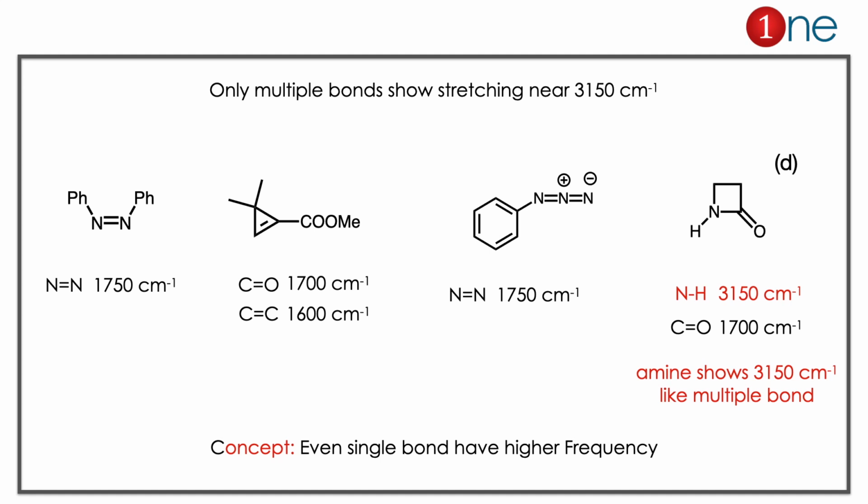N=N multiple bonds, C=C, C=O and N=N, and N-H and C=O. Here it is tricky there. N=N will have 1750, C=O will have 1700, C=C will have 1600, N=N again in the same range 1750. But the carbonyl is 1700. The NH is a very peculiar one because of the electronegativity and the attachment with C=O. It has 3150. The value is like a multiple bond, which is 3150, which is very high there. So the answer is clearly D there. Here the concept you have to learn is multiple bonds will have a higher stretching value. NH with a single bond even has a higher value, which is 3150.